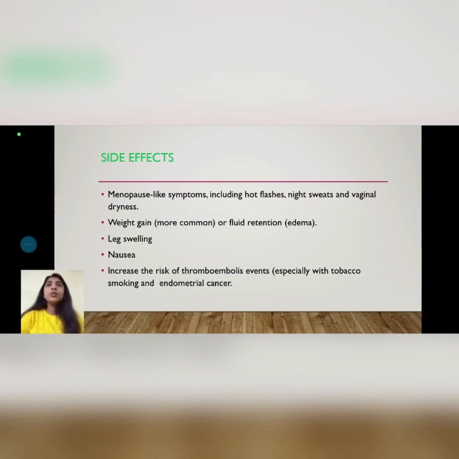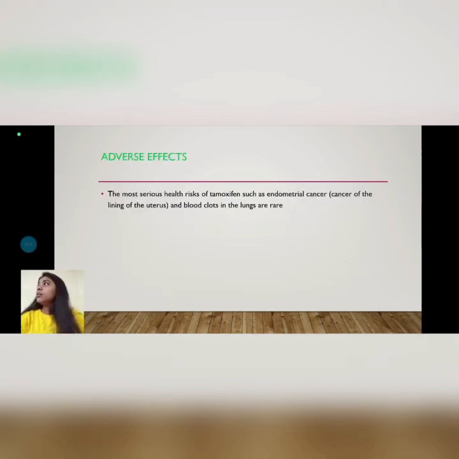Weight gain, the most common side effect, leg swelling, nausea, and increased risk of thromboembolism events. Then adverse effects. The most serious adverse effect of tamoxifen is that it causes endometrial cancer. In rare cases, blood clots in the legs also occur.